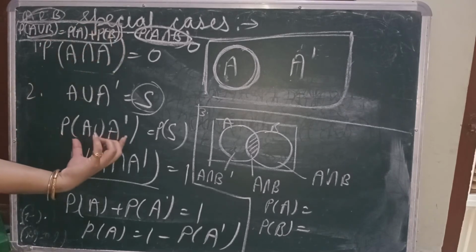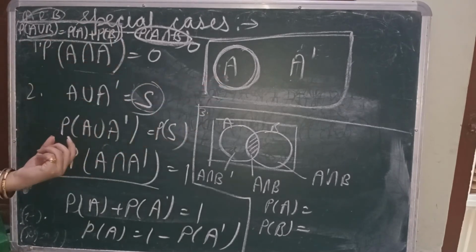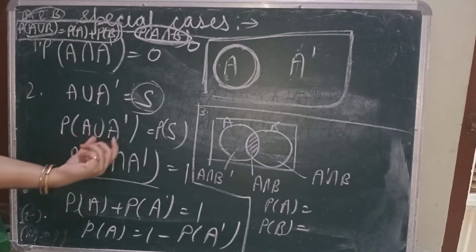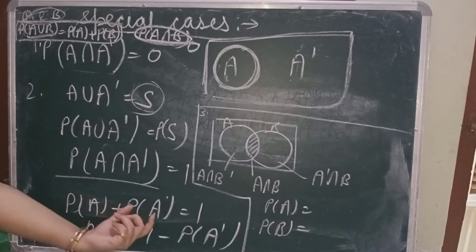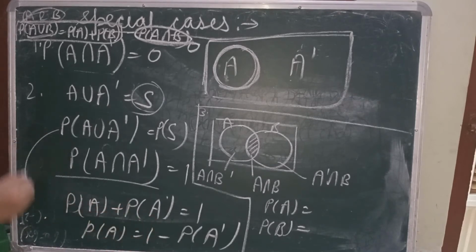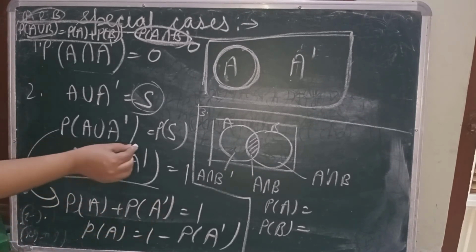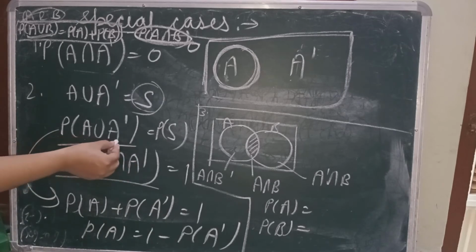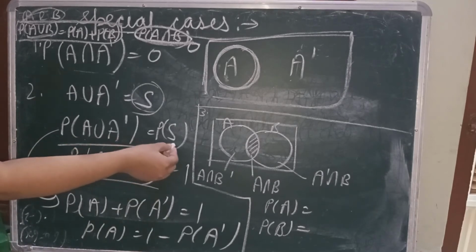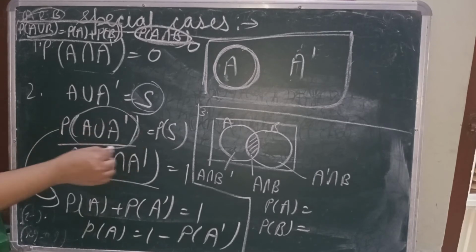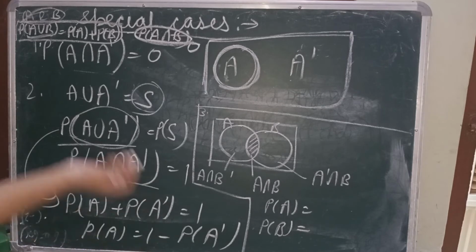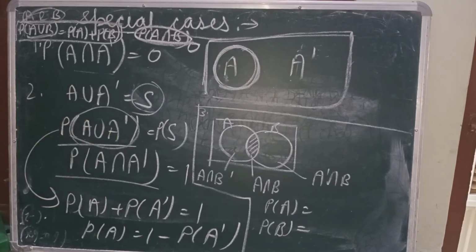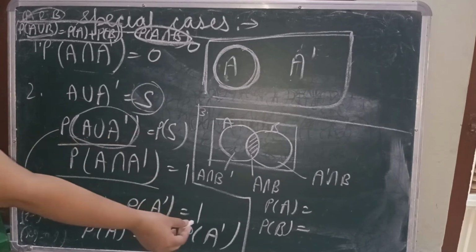Since A and A complement are mutually exclusive events, I can write the probability of A union A complement as the probability of A plus the probability of A dash. That is, the probability of A union A dash is the probability of the sample space, and since nothing is common in both, it is the probability of A plus the probability of A dash, and the probability of the sample space is always 1.